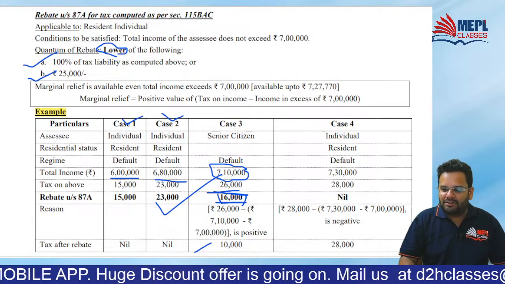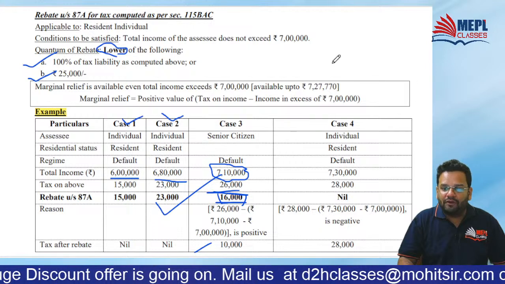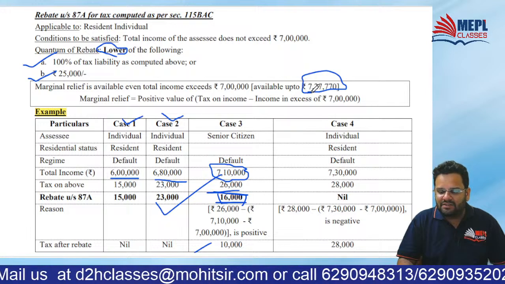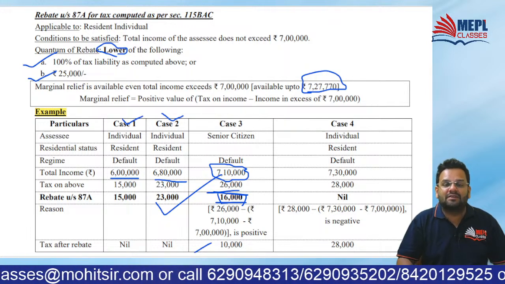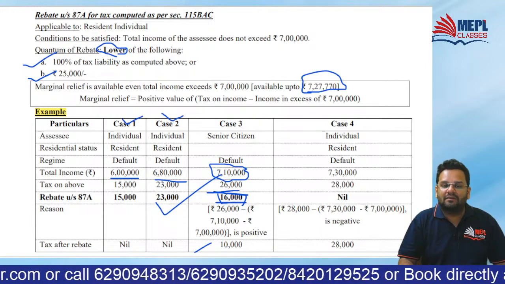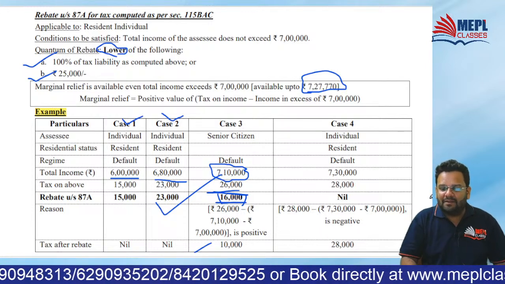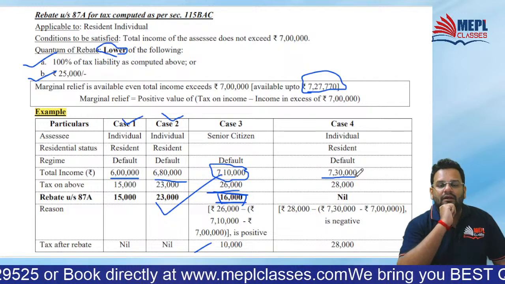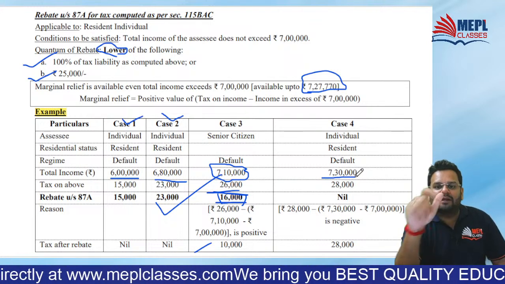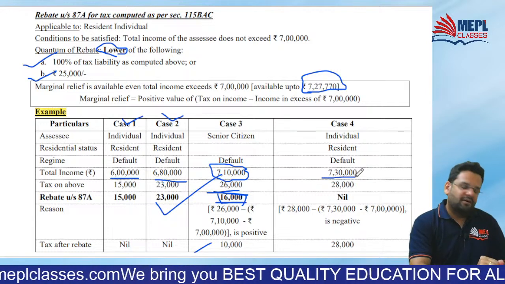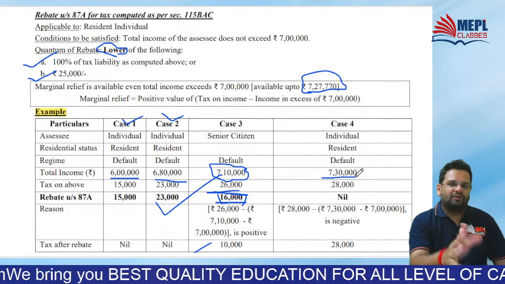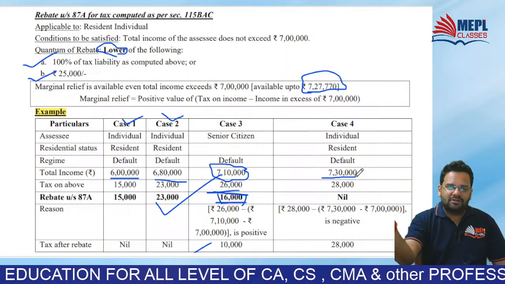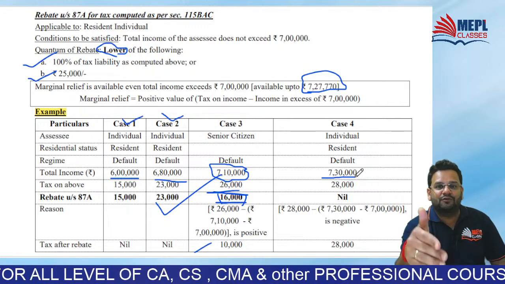And one point you should understand, the cutoff limit for this is 7,27,770. After 7,27,770, you will not be able to get any rebate. Just for example, if 7,30,000 is your income, calculate tax on that income. Till first 6 lakhs, it is 15,000. 0 to 3, no tax. 3 to 6, tax at 5%, it is 15,000.